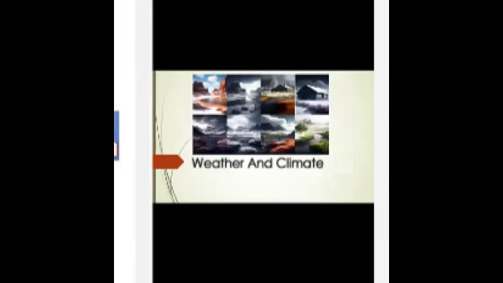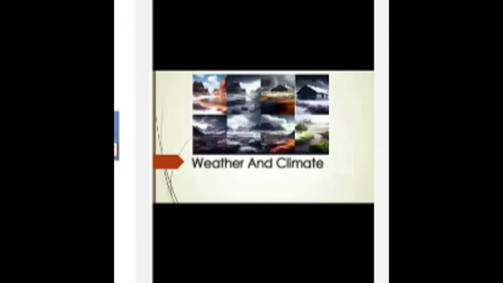Number 4 is called land use change. Urbanization, mining, and other human activities that alter the land surface can also contribute to climate change by reducing the ability of the land to absorb and store carbon dioxide.